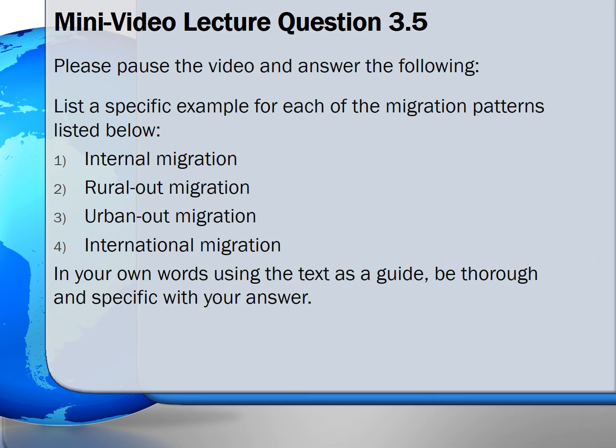Please pause the video and answer the following. List a specific example for each of the migration patterns listed below. 1. Internal migration. 2. Rural outmigration. 3. Urban outmigration. And 4. International migration. In your own words, using the text as a guide, be thorough and specific with your answer.